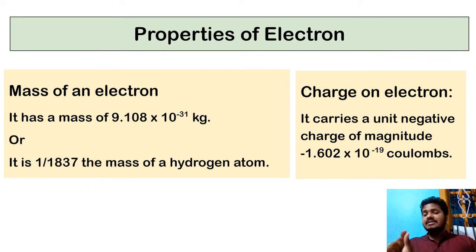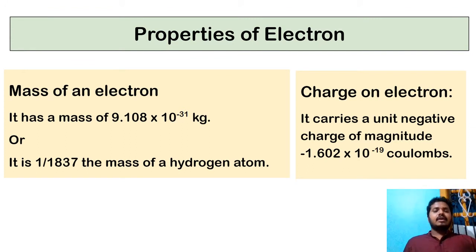We know hydrogen is the lightest element, and the electron in hydrogen has only 1 by 1837 times that mass. If an atom weighed 1837 grams, an electron would weigh only 1 gram. That much light.